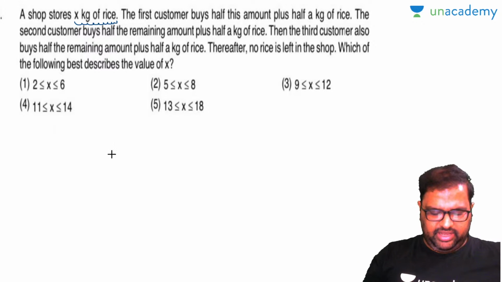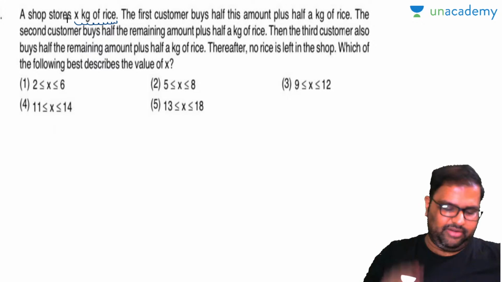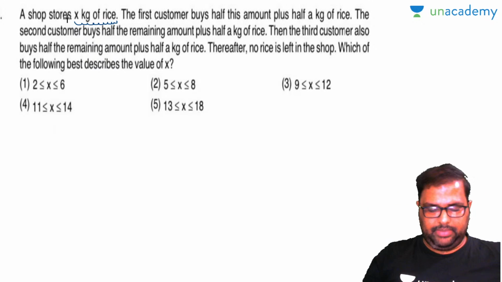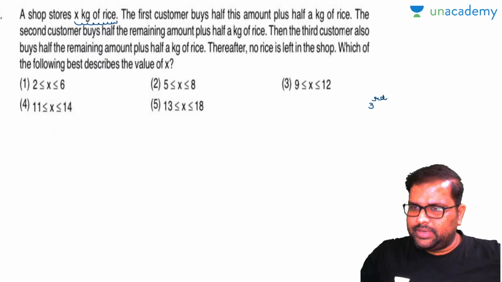If you are given 5 options, you will substitute in this X value and then you will find out the answer. That is one way, but it takes a huge amount of time. So find out a way where you can solve this very easily. I have one way. Let's start with the third customer. So see here, the third customer entered the shop. Let us consider there is Z kgs of rice available in the shop.